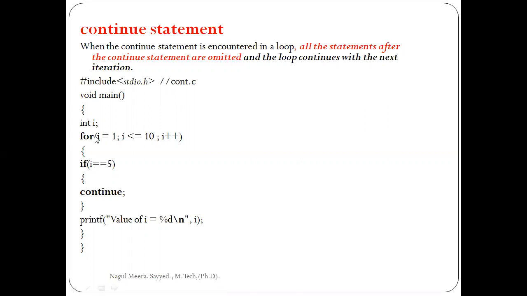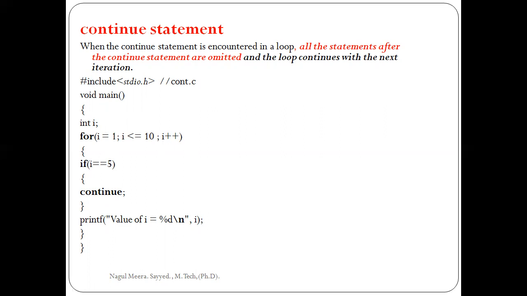I want to print 1 to 10 numbers. Here there is a condition: if i equal to 5, then continue. What happened here? Only the i value 5 is skipped and the remaining values are printed as usual. 1 is printed, 2 is printed, 3, 4 also printed.